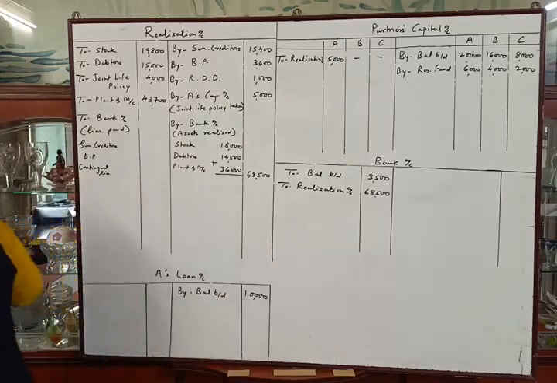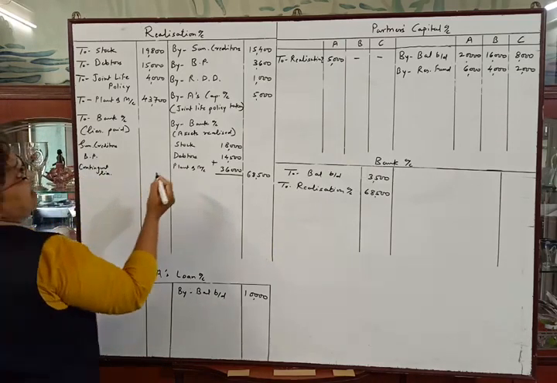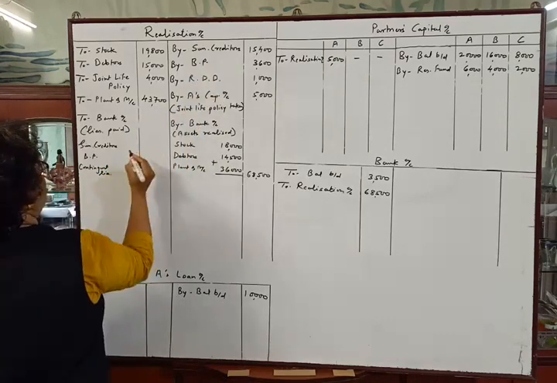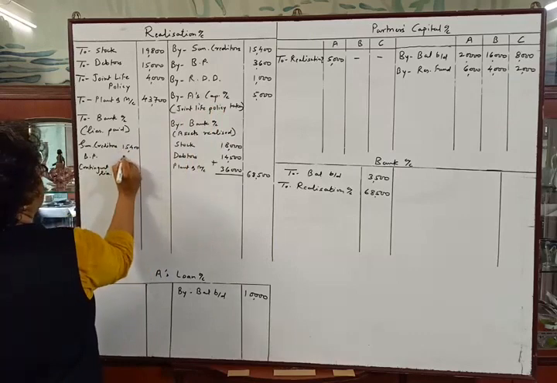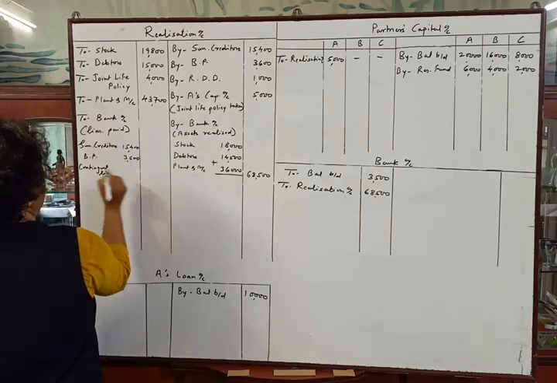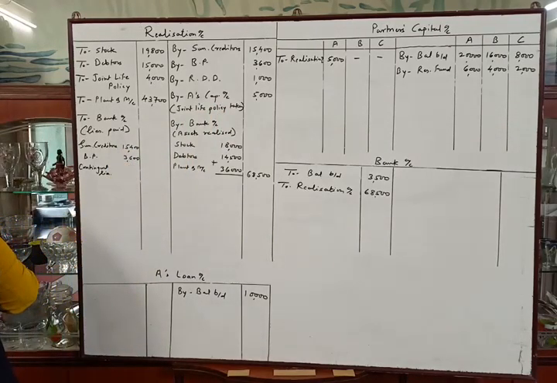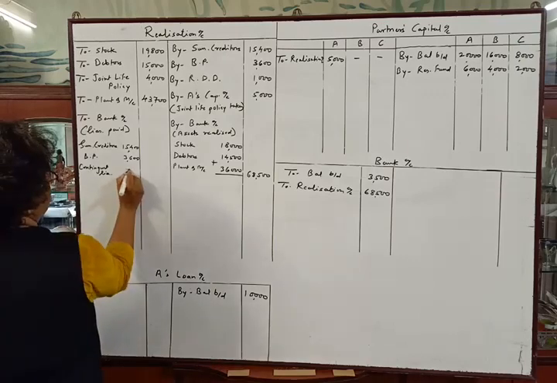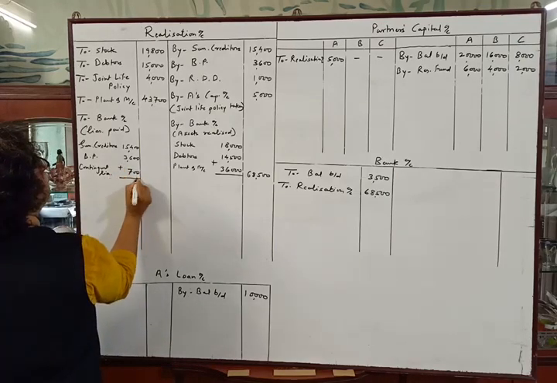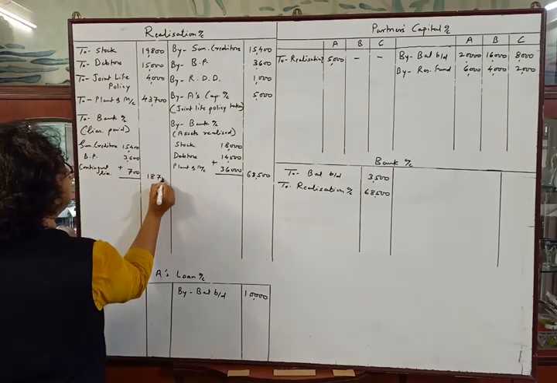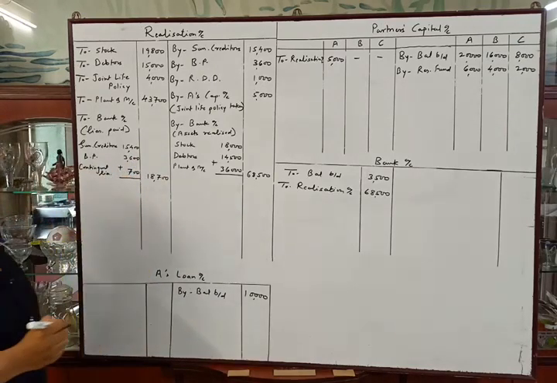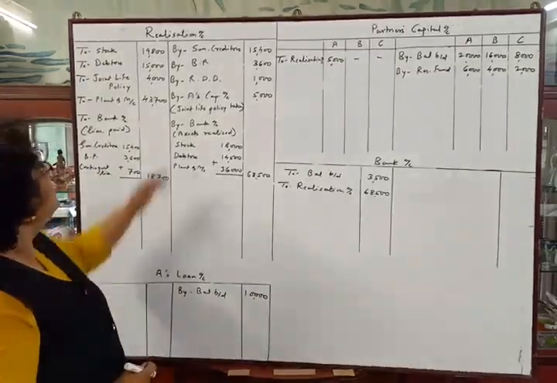Contingent liability. Sundry creditors 15,400, as the amount is not given, the book value, that is 15,400. Bills payable 3,600 and contingent liability is of rupees 700. Total amount in the outer column 18,700.